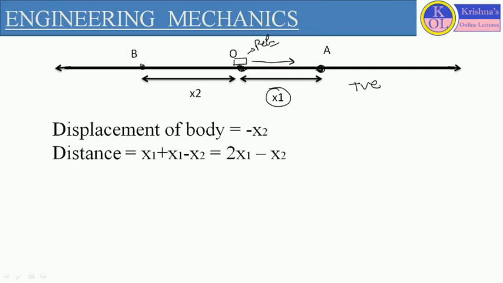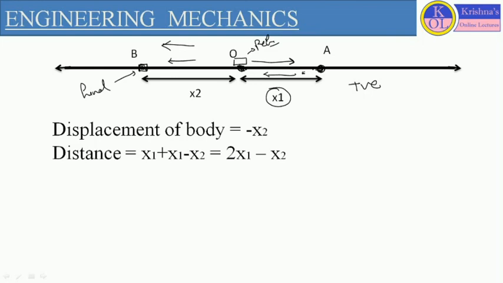Now if we have to reach point B, which is placed in the backward direction of reference point O, so the final position where the body has to reach is B. What is the actual path of the body? Here I am going to tell you. First, the body goes from O to A, then it comes back from A to O, and after that from point O to B, it moves in the backward direction. The actual path traveled by the body is defined as the distance.